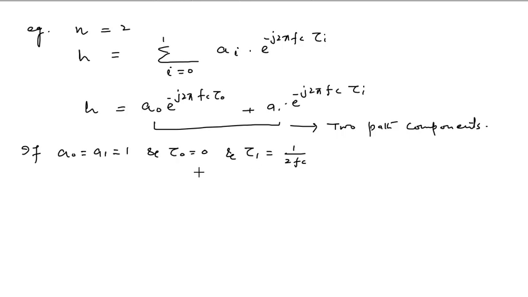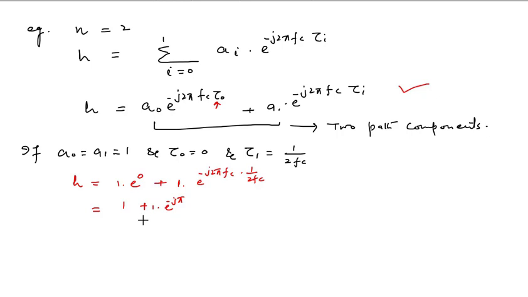If we substitute these values in this equation, then we will get h equal to 1 into e raised to power 0, because we substitute tau 0 as 0, plus 1 into e raised to power minus j 2 pi fc into 1 upon 2 fc, and this will become equal to 1 plus 1 into e raised to power minus j pi.